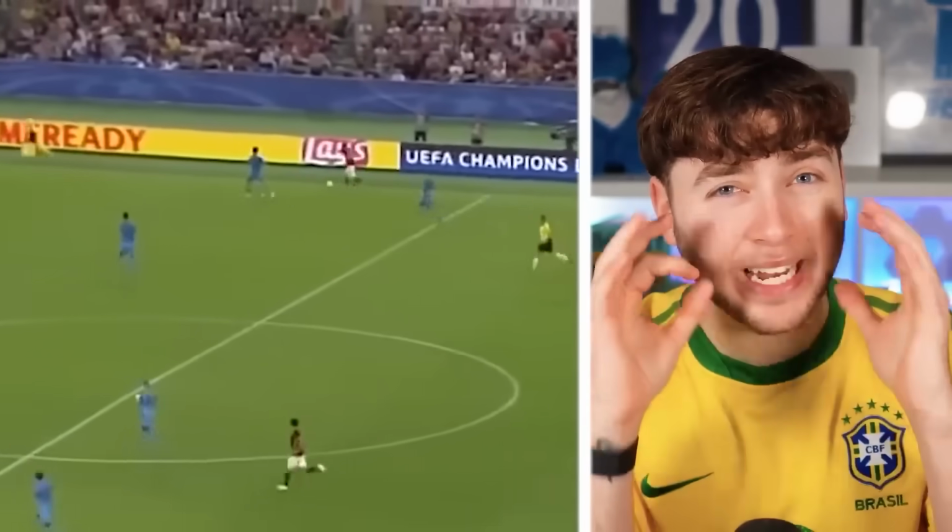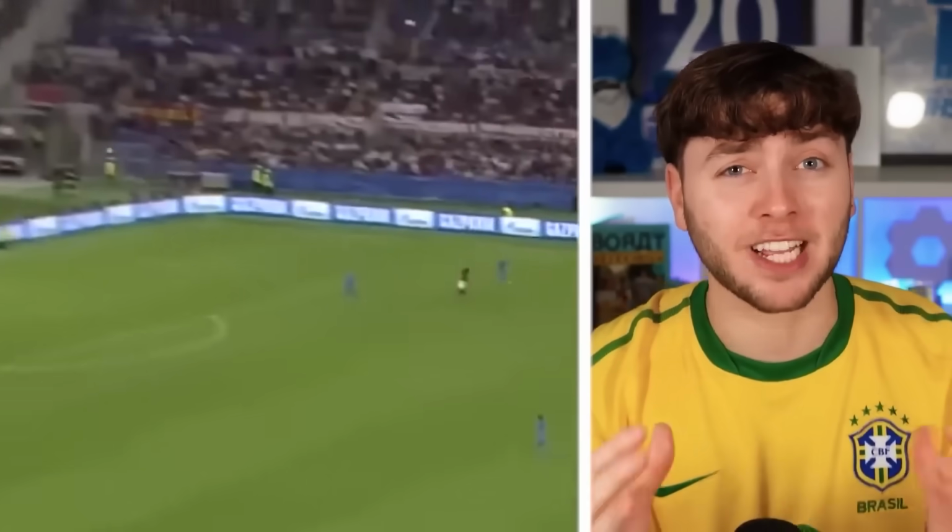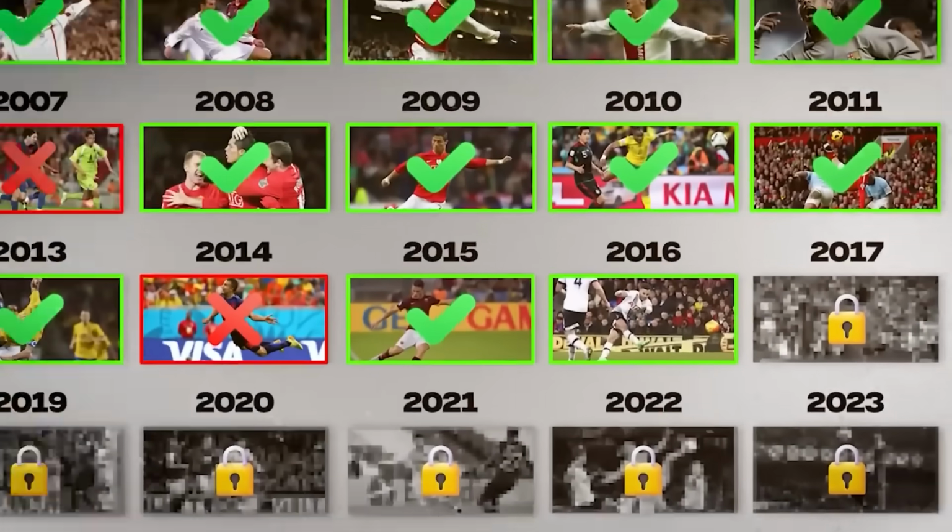Listen, the height might not have been exactly the same, but the goal was pretty much identical. I'm taking it. The position was right. The keeper was out. And you know what? It's a great goal.